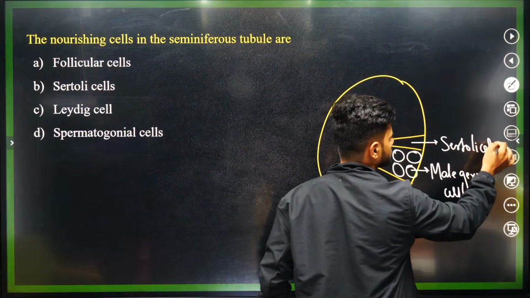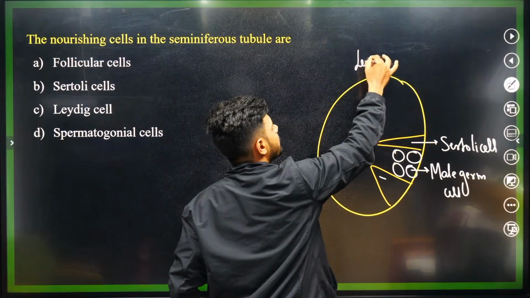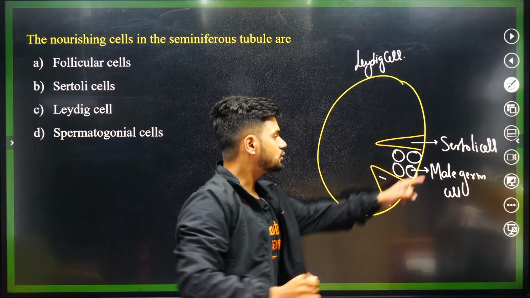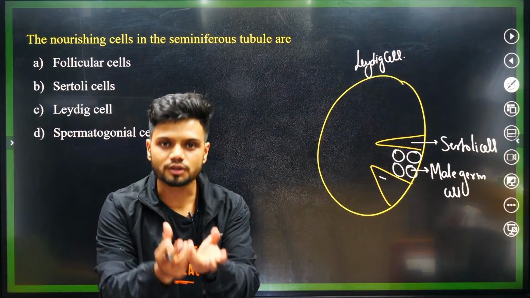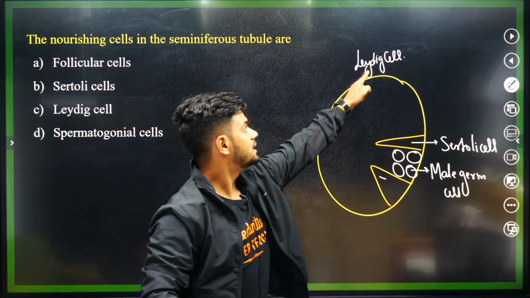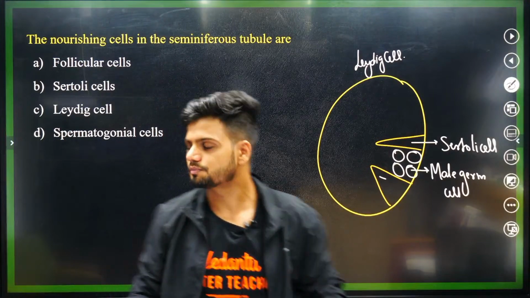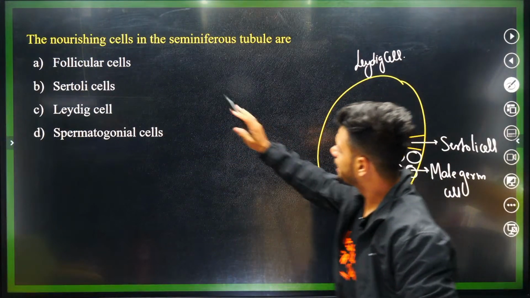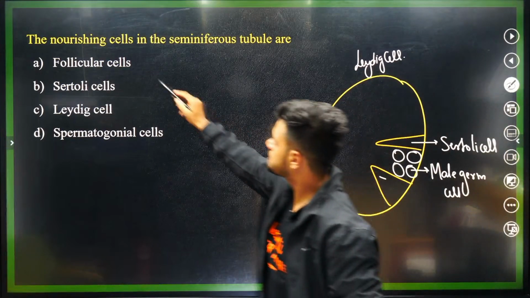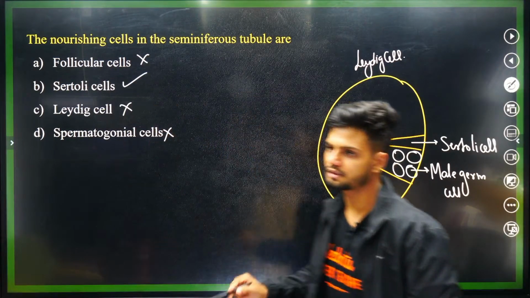Outside we have the Leydig cell. Sertoli cell will provide nutrition. Male germ cell will produce sperm. Leydig cell will produce testosterone. So the nourishing cell in the seminiferous tubule: follicular cell? No. Leydig cell? No. Spermatogonia? No. Sertoli cell? Yes.